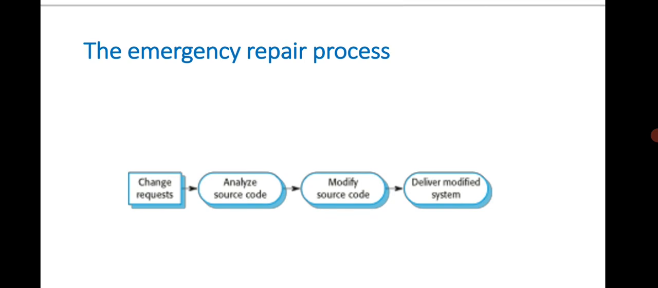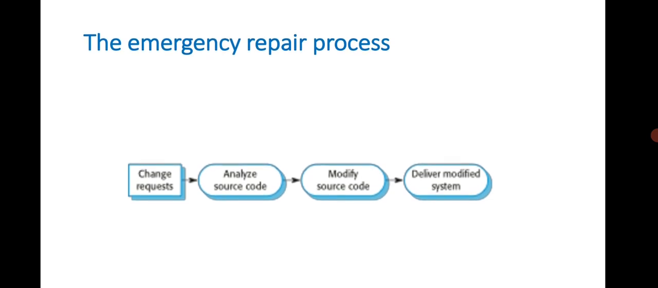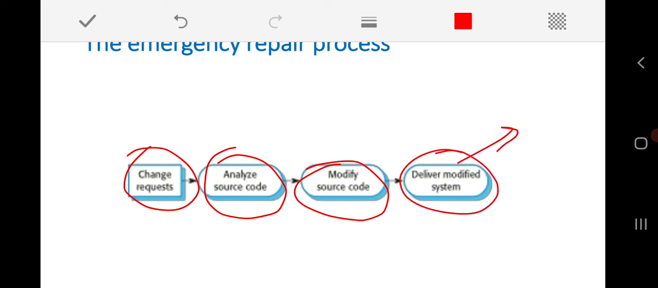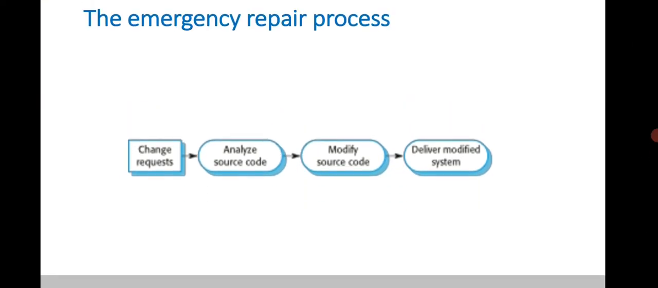Then another one is emergency repair. If you look at the emergency repair, normally the change request will come immediately, and we are going to directly analyze the source code and modify it accordingly. We will make the changes that are feasible with respect to modifying the source code, and that repair will be implemented, and the modified system will be delivered, so that the end users can continue using the same system in a very rapid manner.